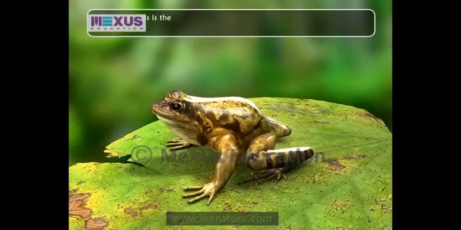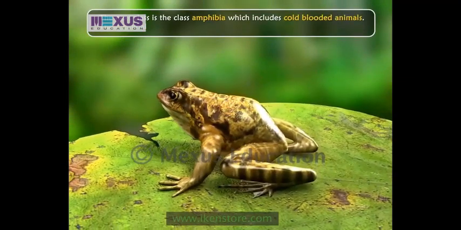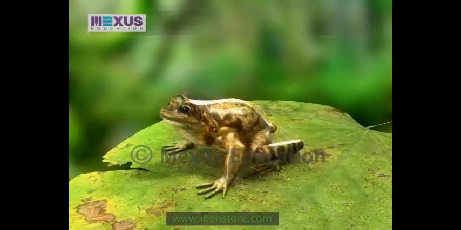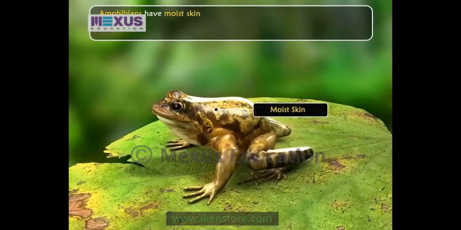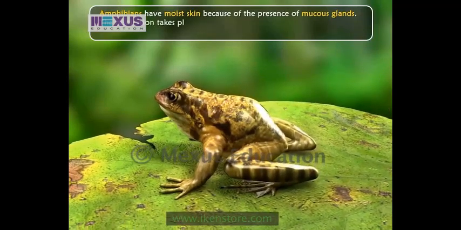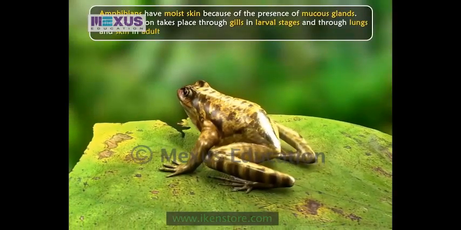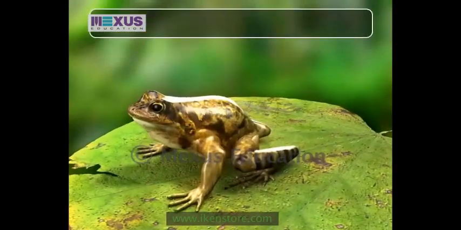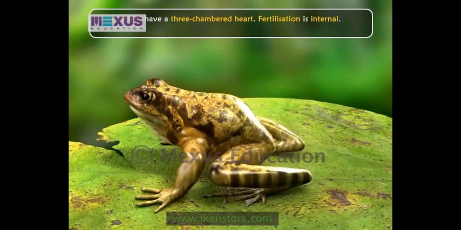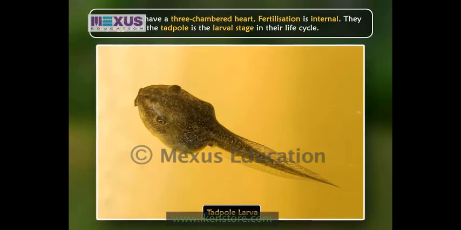The next class is the class Amphibia, which includes cold-blooded animals. These animals can live in water as well as on the land. Amphibians have moist skin because of the presence of mucous glands. The respiration takes place through gills in larval stages and through lungs and skin in adults. Amphibians have a three-chambered heart. Fertilization is internal. They lay eggs and the tadpole is the larval stage in their life cycle.